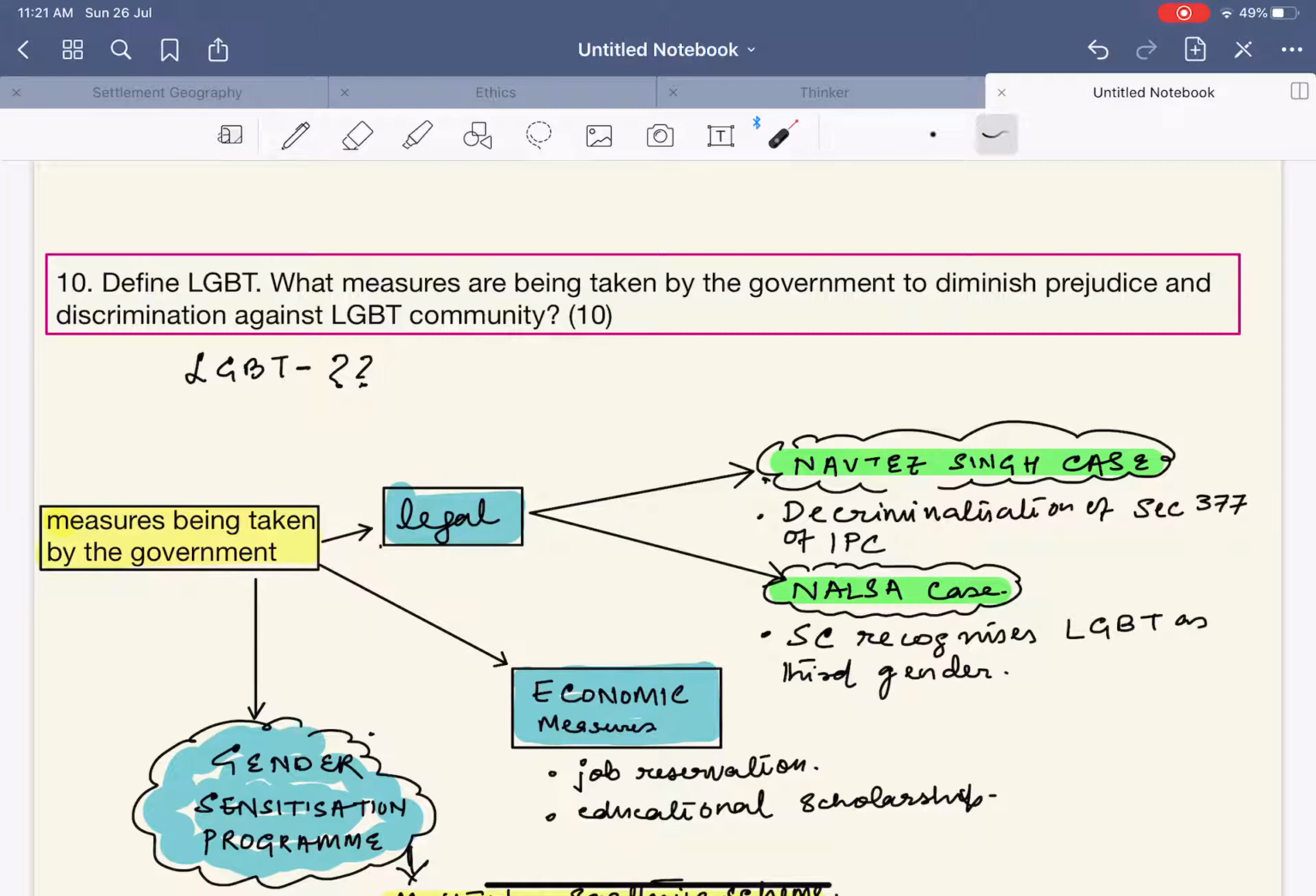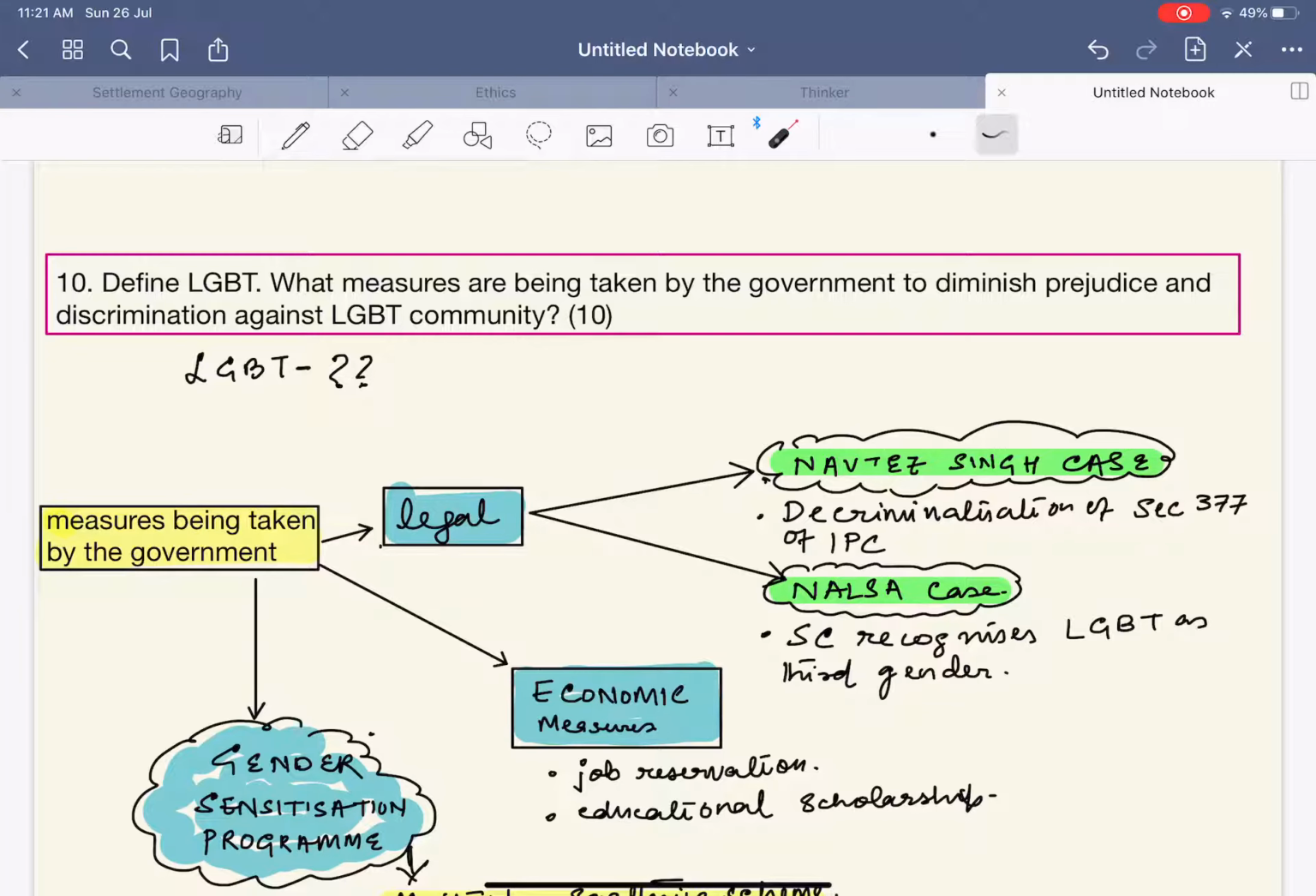The first and foremost legal measure was with respect to the Navtej Singh Johar case. In the Navtej Singh Johar case, the Supreme Court decriminalized Section 377 of the IPC, the Indian Penal Code, which prior to that criminalized homosexuality. So in the Navtej Singh Johar case, it decriminalized homosexuality.